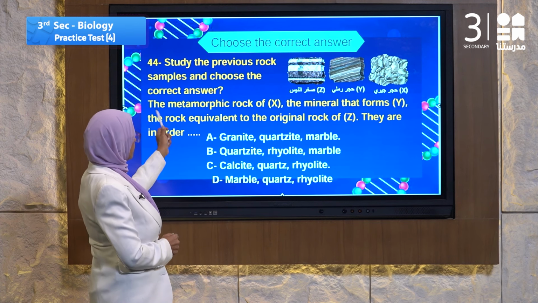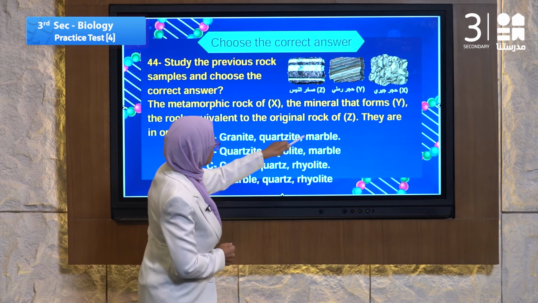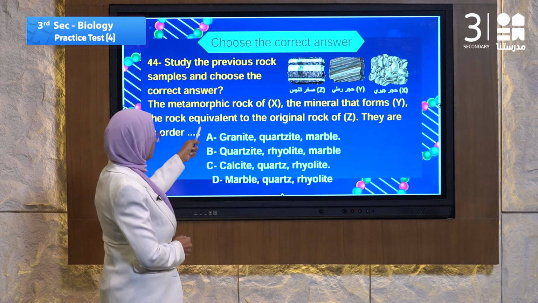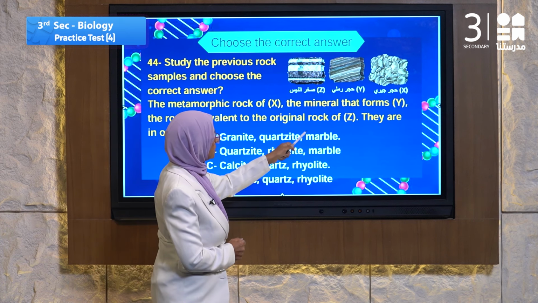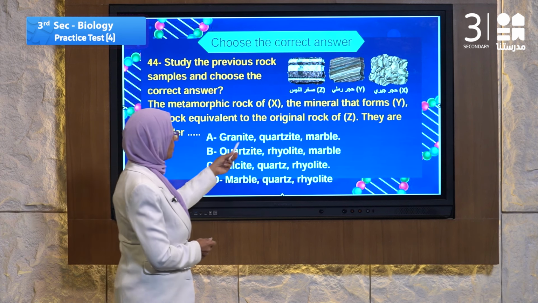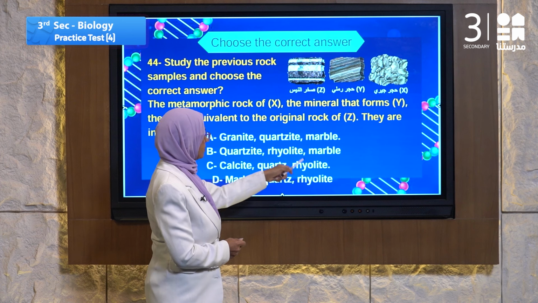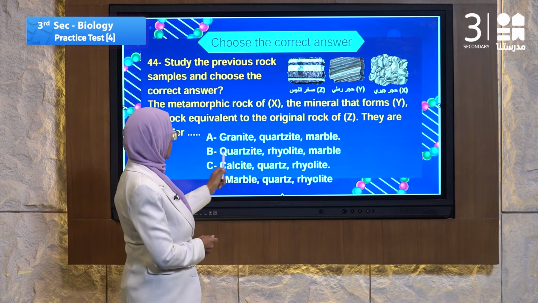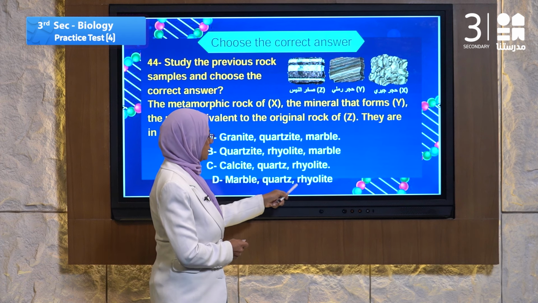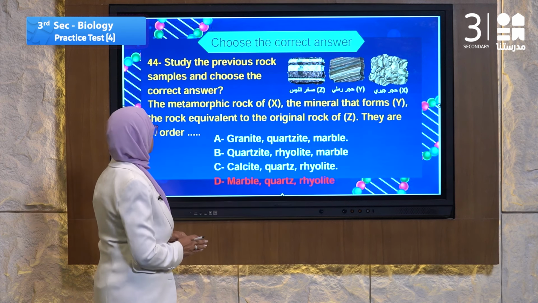So the first one, X, metamorphic, and Y, mineral, and equivalent to original rocks Z. They are, let's read: granite, quartzite, marble. Quartzite, rhyolite, marble. Calcite, quartz, rhyolite, marble, quartz, rhyolite. Let's go to the answer and then I will discuss it with you.